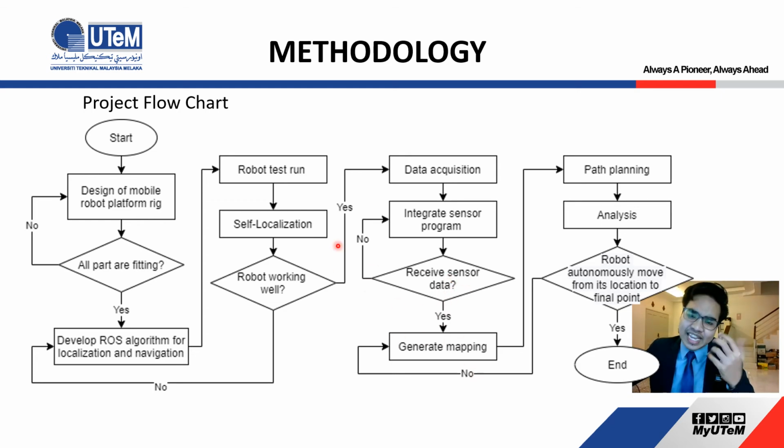If not, we need to reintegrate the sensor program. After generating mapping, the robot will do the path planning and come to the analysis part. If the robot can move from one position to another position, as we mentioned, then we reach the end of this method. If not, we need to regenerate the mapping for the path planning.